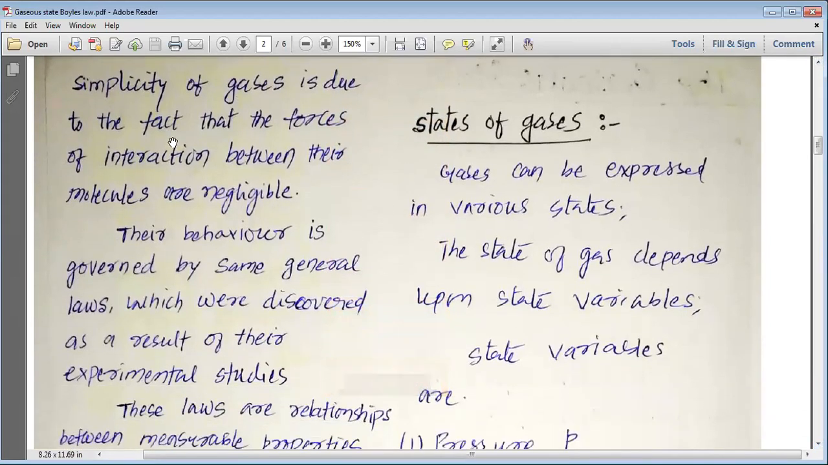This behavior of gases is due to the fact that forces of attraction between their molecules are negligible. Remember that the attractive forces among the particles of gases are negligible. It is like there is no force of attraction. The particles of gases move freely in all directions. Their behavior is governed by general laws which were discovered as a result of experimental studies.